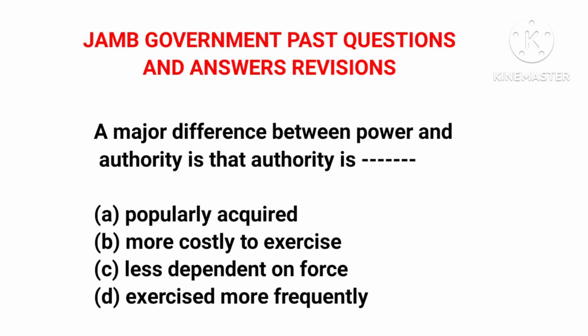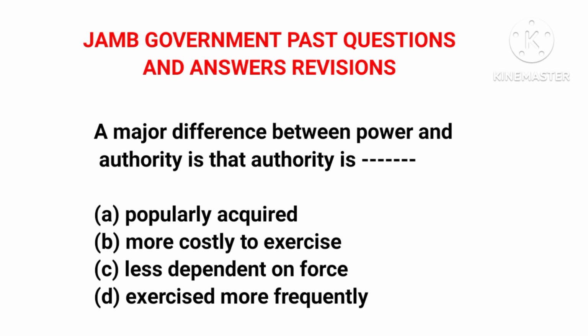Now, the next one, question 29: a major difference between power and authority is that authority is option A, popularly acquired; B, more costly to exercise; C, less dependent on force; D, exercised more frequently. Now, to answer this question, we need to know what power means and what authority means so we can differentiate the two.